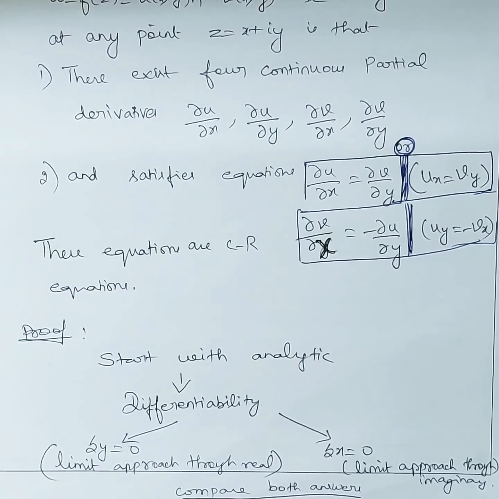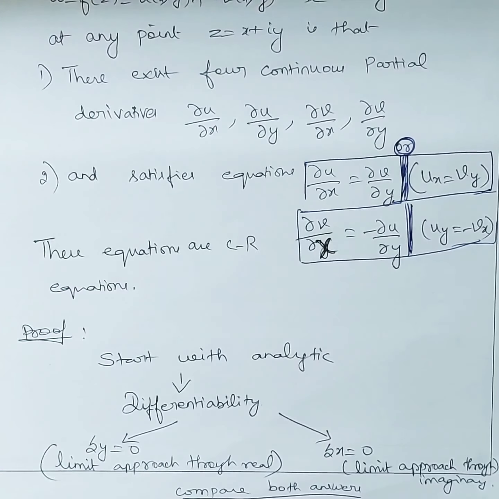So, we are going to have two cases, that is delta y is equal to 0, because we have x plus iy, right? x is real, y is imaginary. So, I am making delta y 0, which means the limit approaches through real. Similarly, case 2, delta x is equal to 0, limit approaches through imaginary. Since the function is differentiable, whether it approaches through real or through imaginary, these two values should be the same.